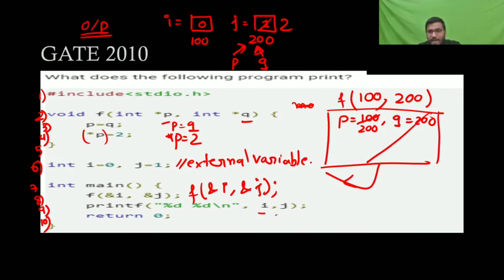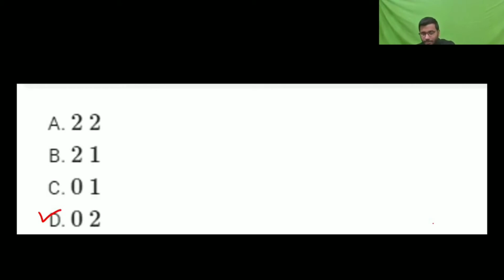Now it's printing. So what is i now? i is your 0 and j is your 2. J is your 2. Okay. Those who have done it already, don't answer quickly. You try, okay, you try again. And 0 2. So okay.